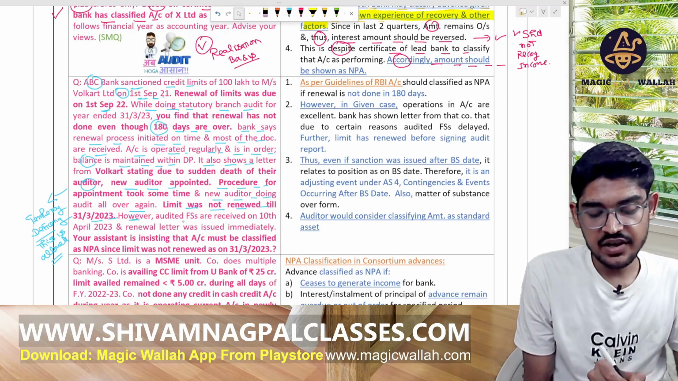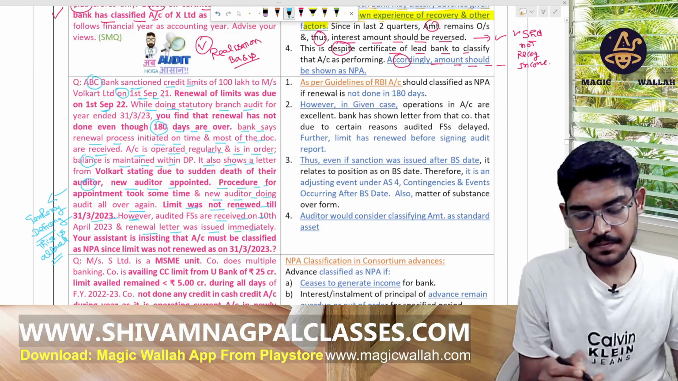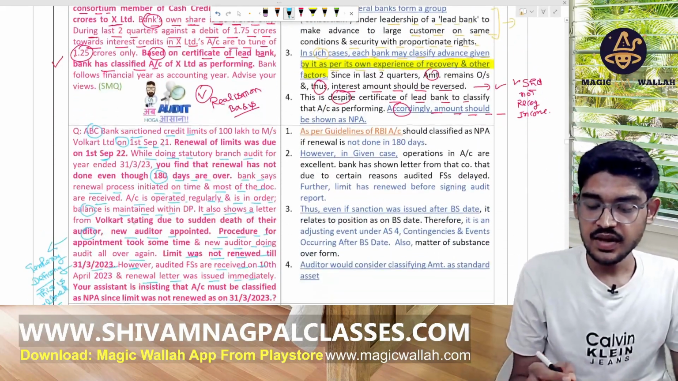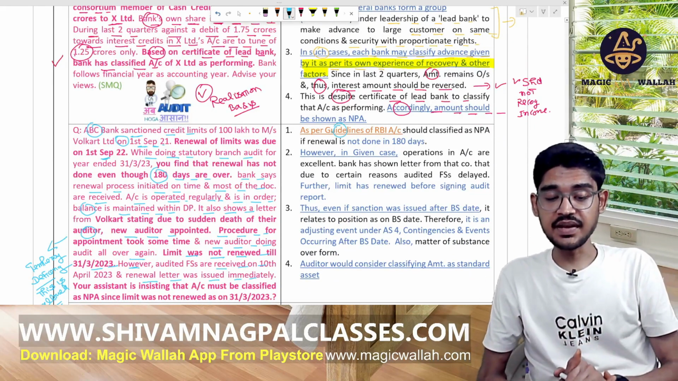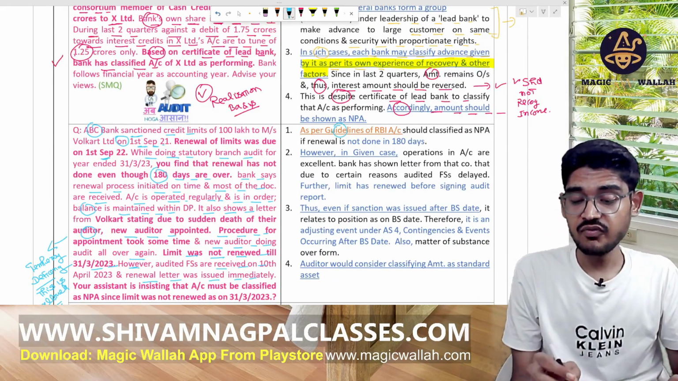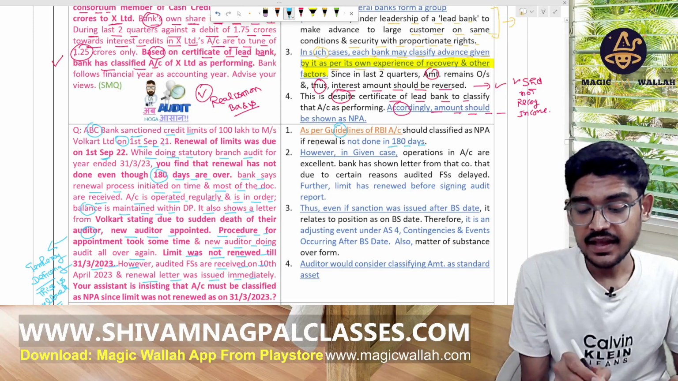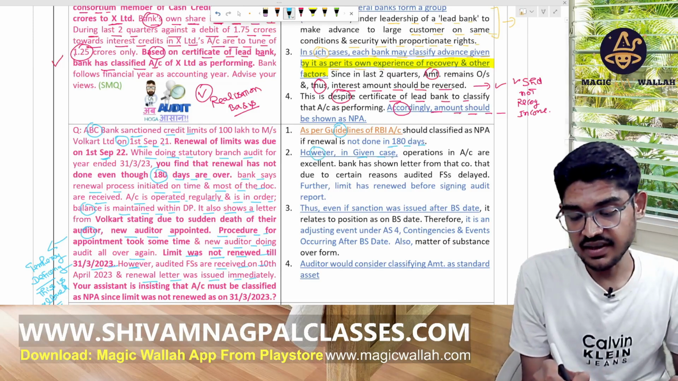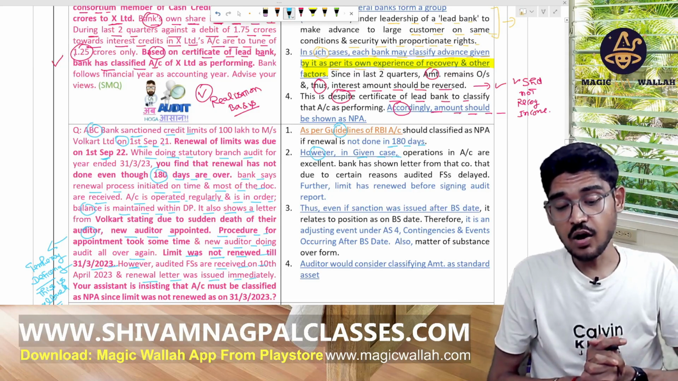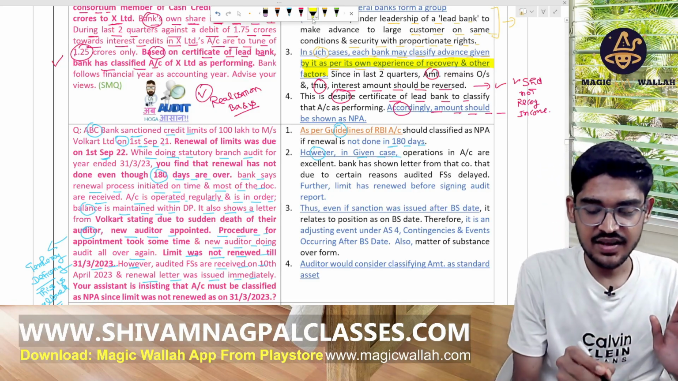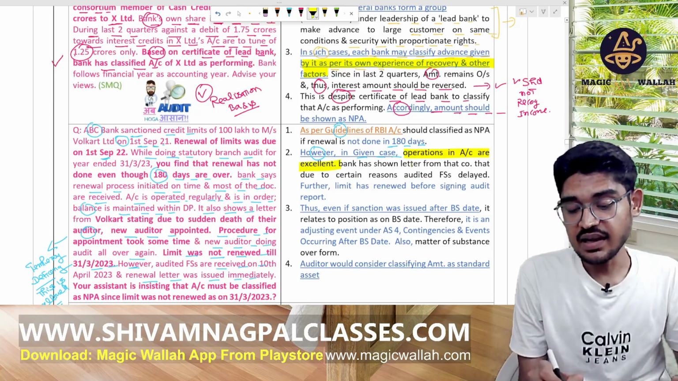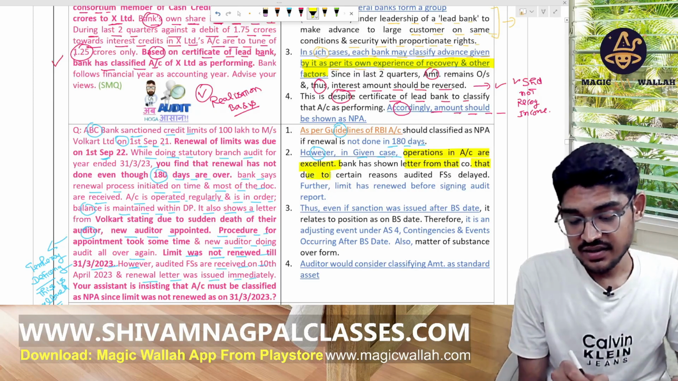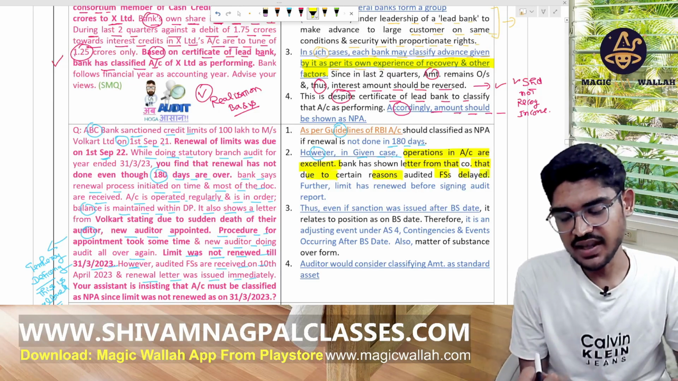However, the statements are renewed on the 10th of April and the renewal letter was issued immediately. As per the guidelines given by the RBI, an account should be classified as NPA if renewal is not done within 180 days. But in the given case, the operation in the account is excellent. The bank has shown the letter from the company, and there is some genuine reason.